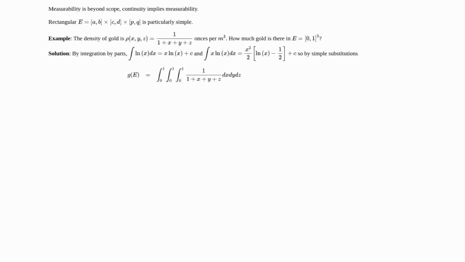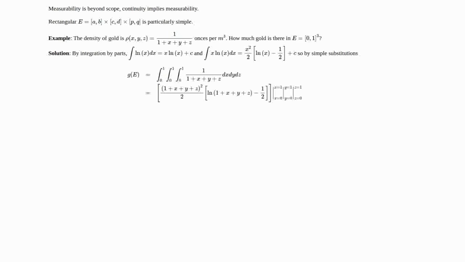So to find the gold, we need to integrate this density over this region E, which is this rectangular region. By Fubini's theorem, we can do it by this triple iterated integral. We can take rho, 1 over (1 plus x plus y plus z), and integrate it first with respect to x and then y and then z, all from 0 to 1. It's not going to matter what the order of integration is because this problem is completely symmetric. So we're going to use antiderivatives 3 times.